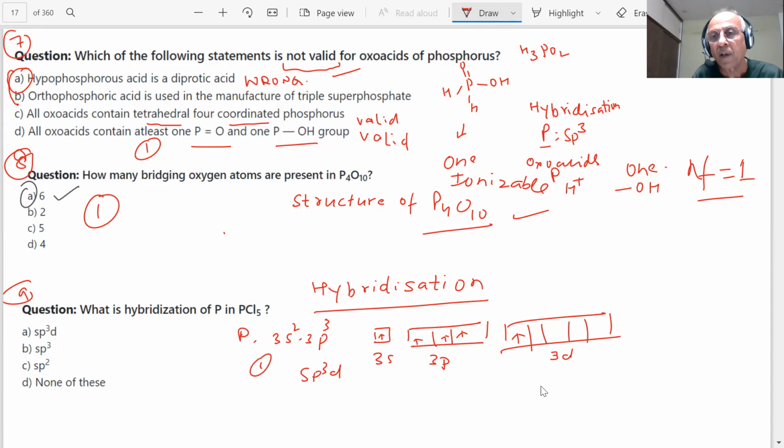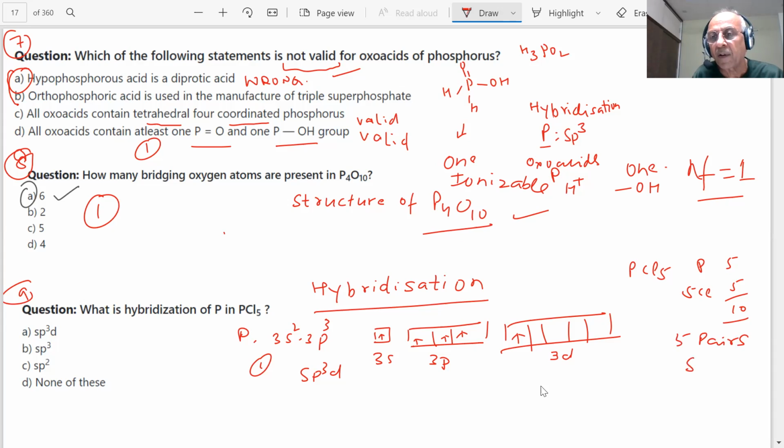This is one way. Second, if I say PCl5, student, what is the phosphorus? 5 electrons. 5 Cl will give how many? 5, 5. 10 electrons. 10 electrons means 5 pairs.